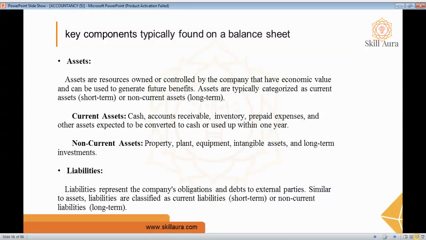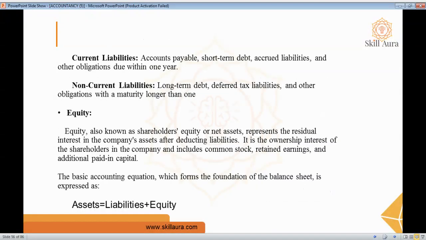This is what an asset is. When it comes to liability, it is nothing but the company's obligations and debt to an external party. Liabilities are classified as current liability, that is short term, and non-current liability, which is long term. Current liability will include accounts payable, short term debts, accrued liability, and other obligations due within 1 year.